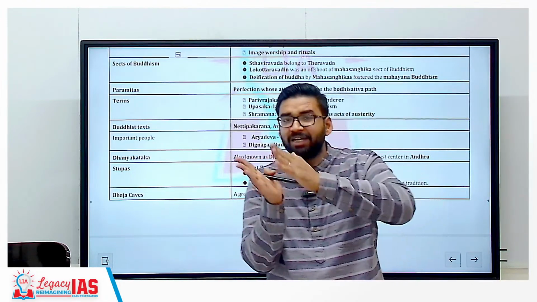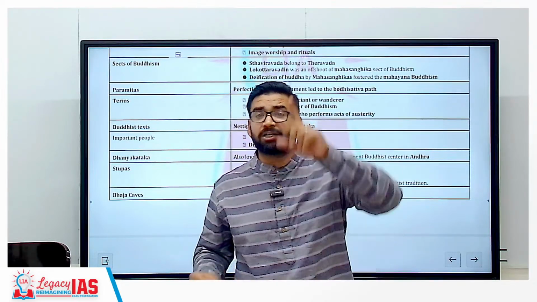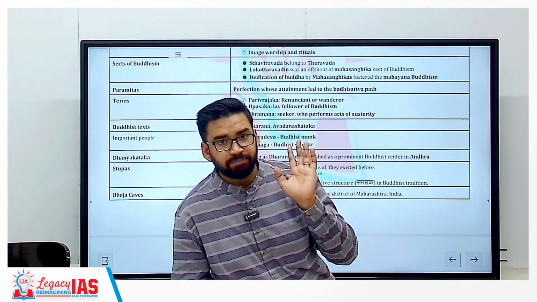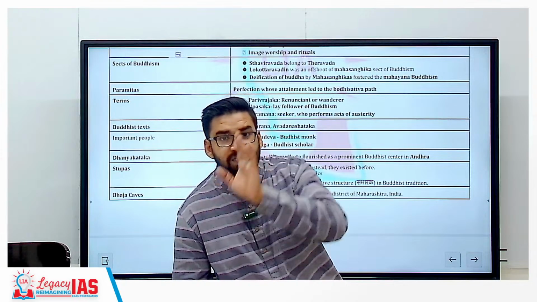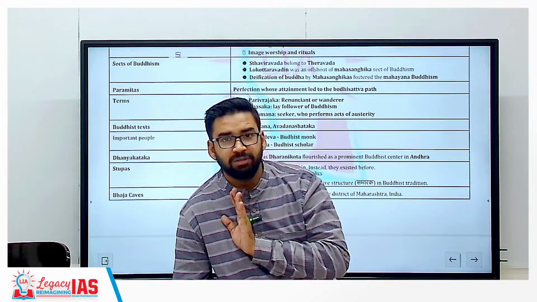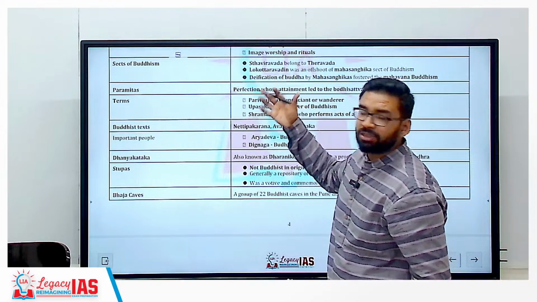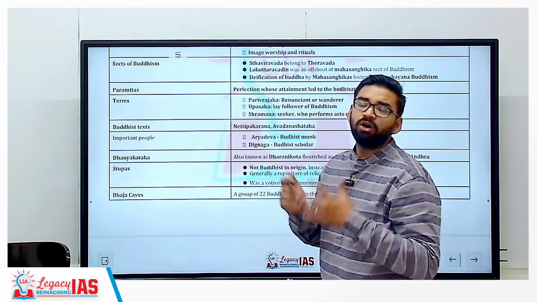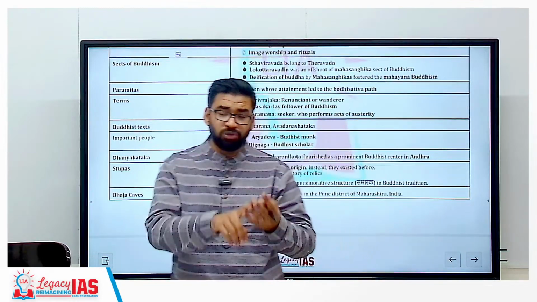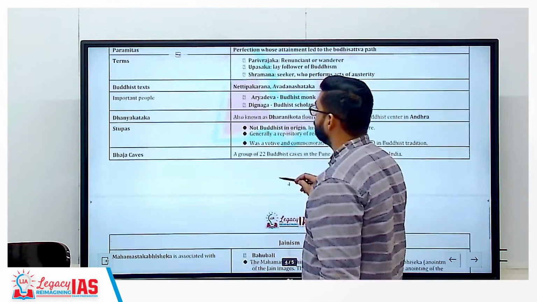UPSC repeats in this way. So before going into the prelims, practice all PYQs from the year 2011 till 2023, CAPF as well as this civil services examination. Clear? Shramana means a conscious person, a seeker who performs acts of austerity. And three important religions in the Shramana tradition: Buddhism, Jainism, Ajivika. Clear?